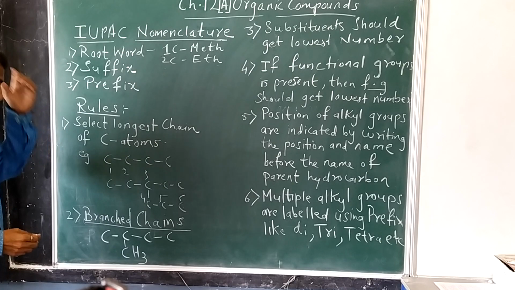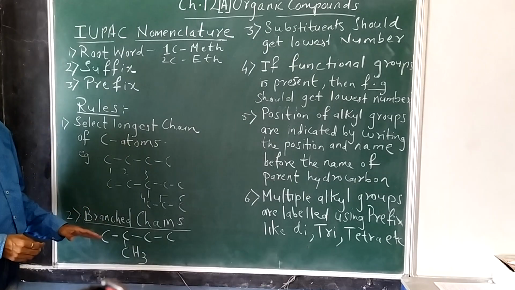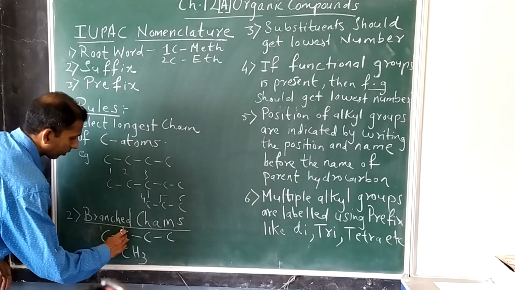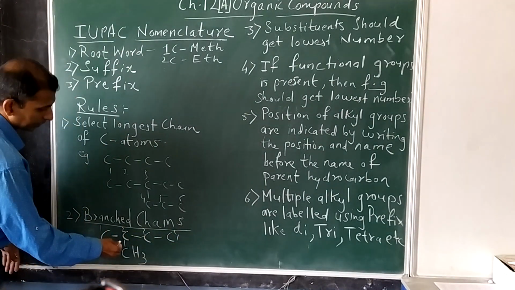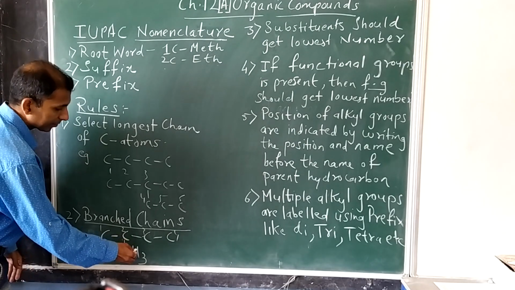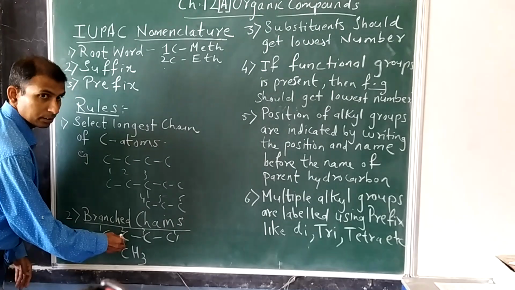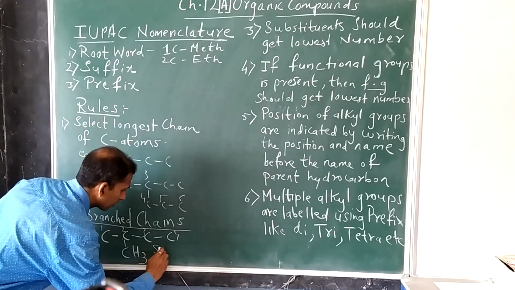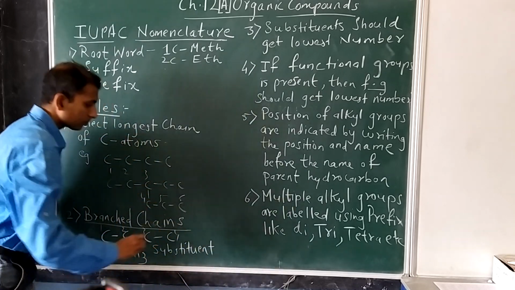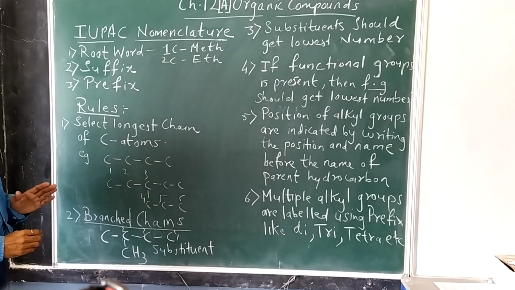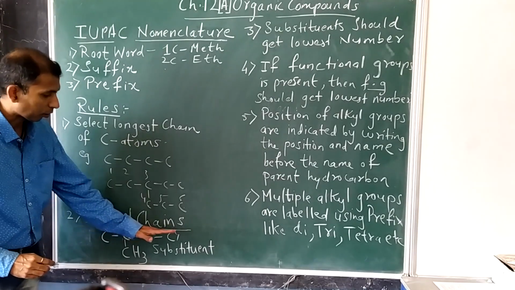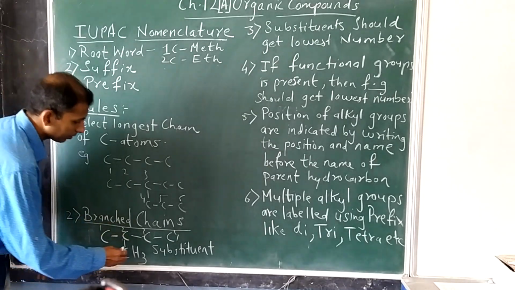Second, if there is any branched chain on the longest chain, for example, this is the longest chain here, and you can see this branched chain. So this branched chain is called a substituent. Okay, so first this is the organic compound. We selected the longest chain and this becomes the substituent.